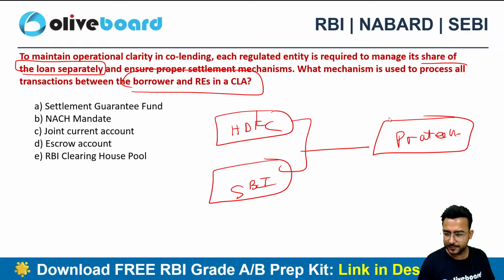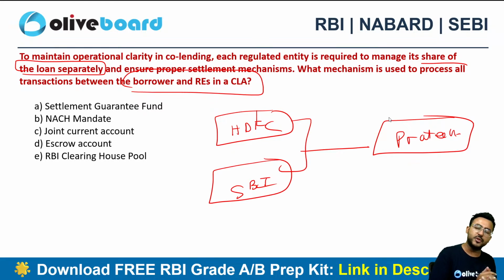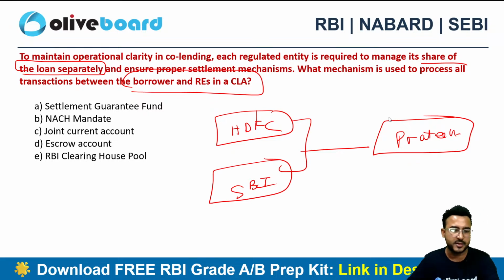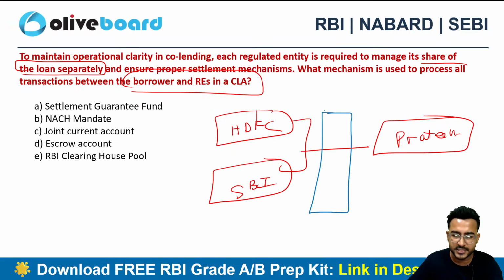Tanu, Satyarth, Atiti, John, Bhakti, Rahul, very good. The correct choice here is D, escrow account. So here we need to use the escrow account to facilitate all the transactions between both the REs and the borrowers. So all the transactions will be routed through an escrow account here. There will be a layer which is created here.